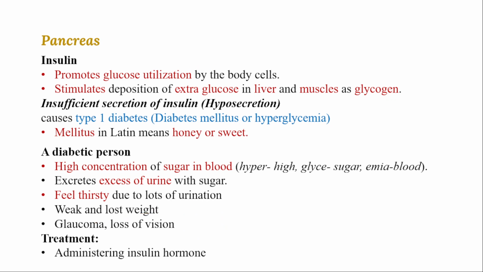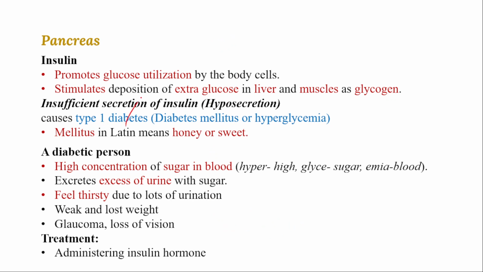Treatment for type 1 diabetes is that insulin is injected. Insulin is either extracted from different animals, or genetically modified bacteria will produce insulin. That insulin will be directly administered into the body of the person who is suffering from type 1 diabetes.